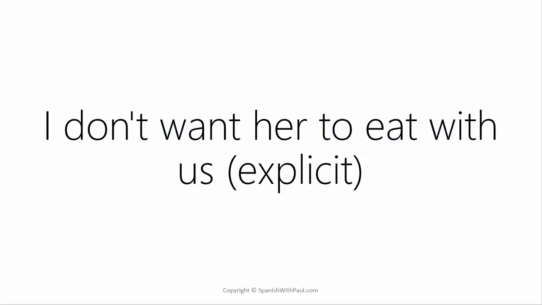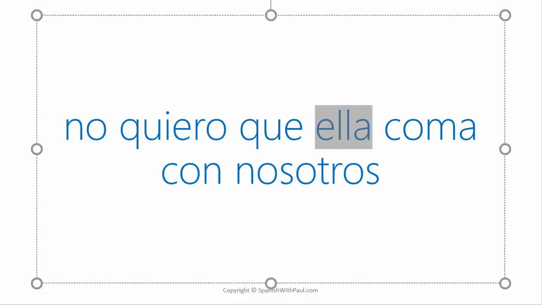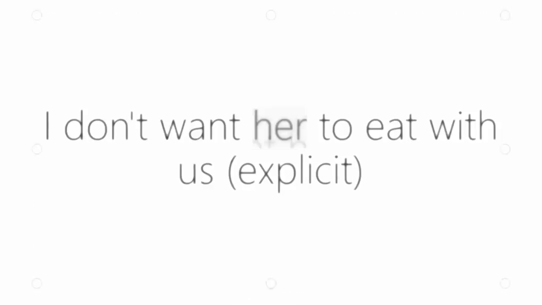Let's repeat that same sentence, but instead of him, we're going to say her, and we want to make the her explicit, so I don't want her to eat with us. It would be no quiero que ella coma con nosotros. So here with our clarifier, we're making it very explicit that we are referring to her.